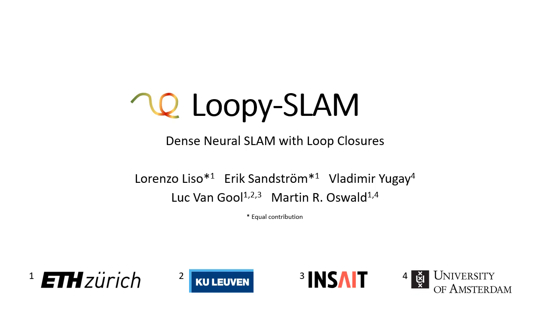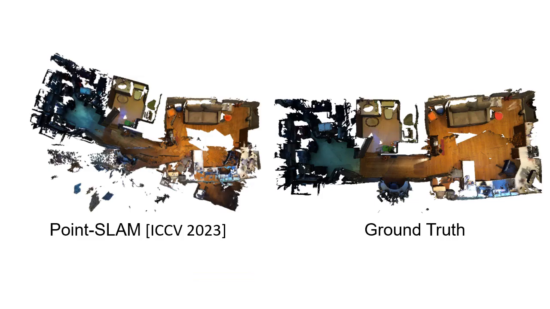In this video, we introduce our method for RGBD-SLAM, which we call Loopy-SLAM. Recently, dense neural SLAM like Point-SLAM has been introduced, achieving impressive rendering quality and pose estimation. However, Point-SLAM still struggles in real-world conditions with its frame-to-model tracking paradigm, which lacks global consistency. This leads to significant camera pose drift and corrupted maps as a result.